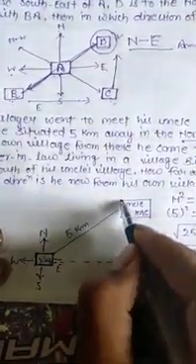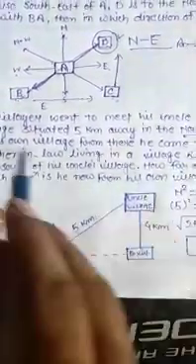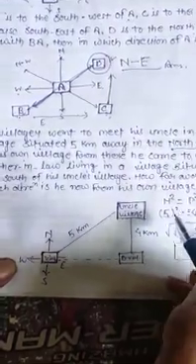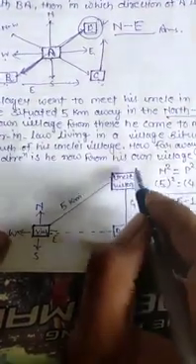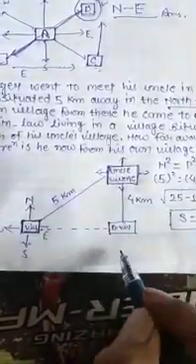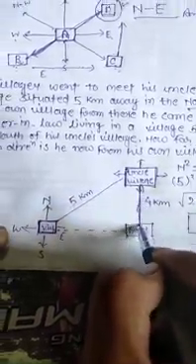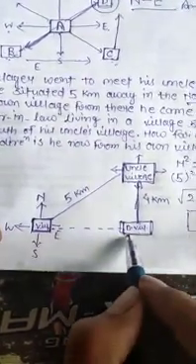So as I move and reach my uncle's house, from there he came to meet his brother-in-law. Now the brother-in-law's village is situated 4 kilometer in the south of his uncle's. From this village, which direction will be the south? South will be in the downward direction. And how far is the brother-in-law's village? It is 4 kilometer. So we'll move downward 4 kilometer. Now we reach the village of the brother-in-law.